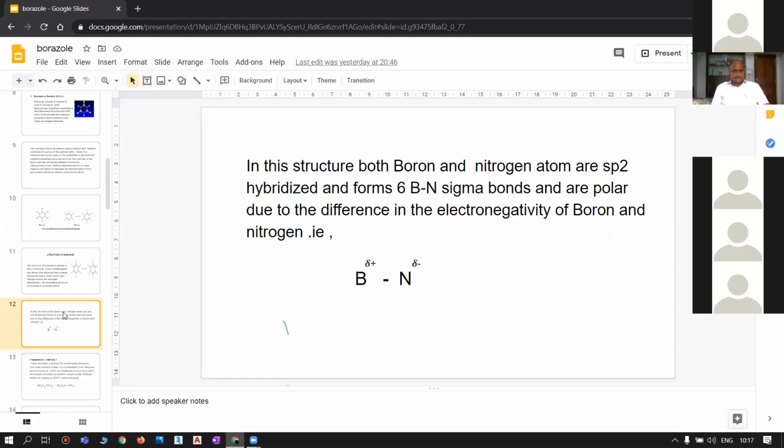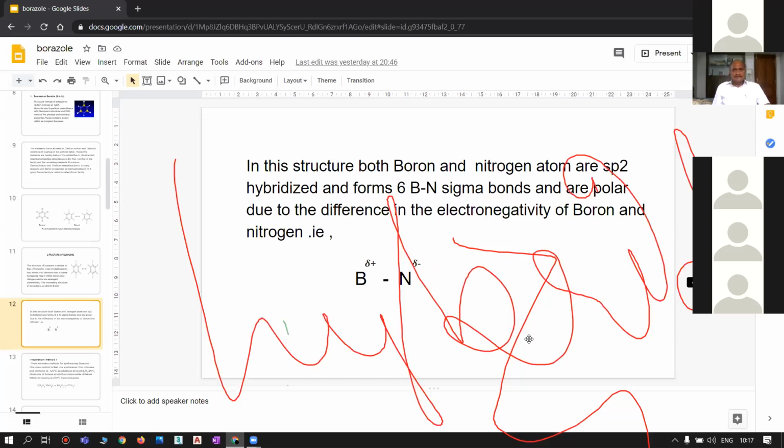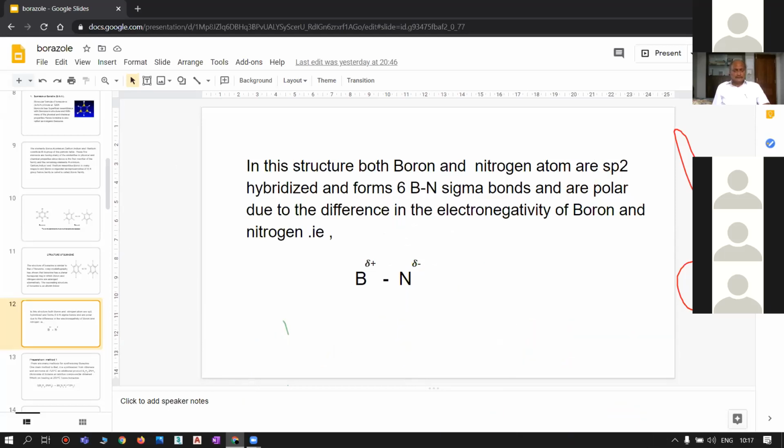In this structure, both boron and nitrogen atoms are sp2 hybridized, and they form 6 boron-nitrogen sigma bonds, and these bonds are polar due to the difference in electronegativity of boron and nitrogen atoms.